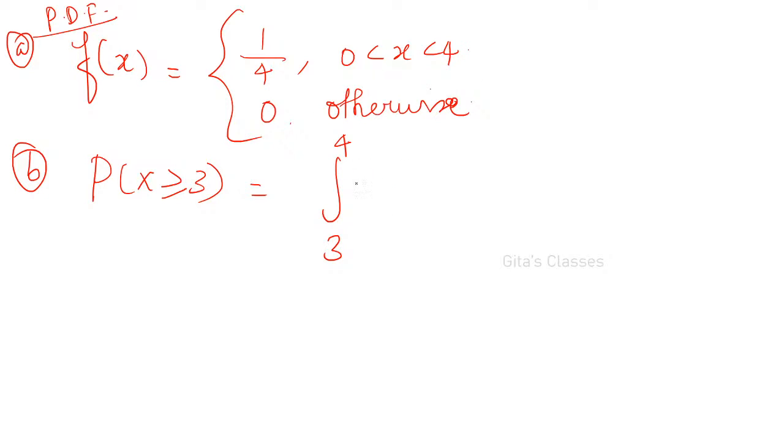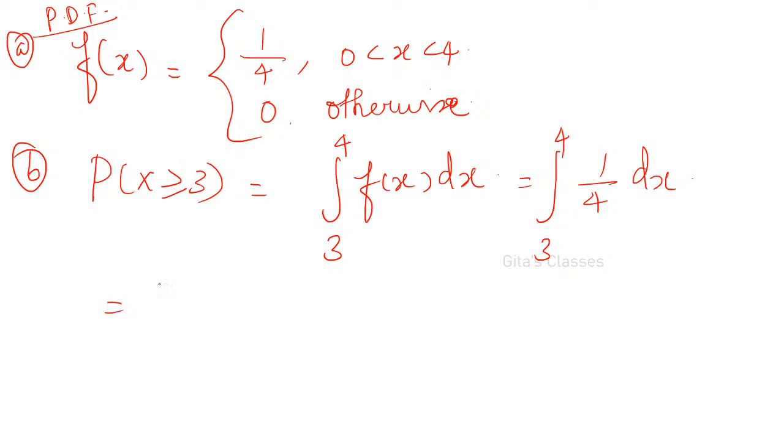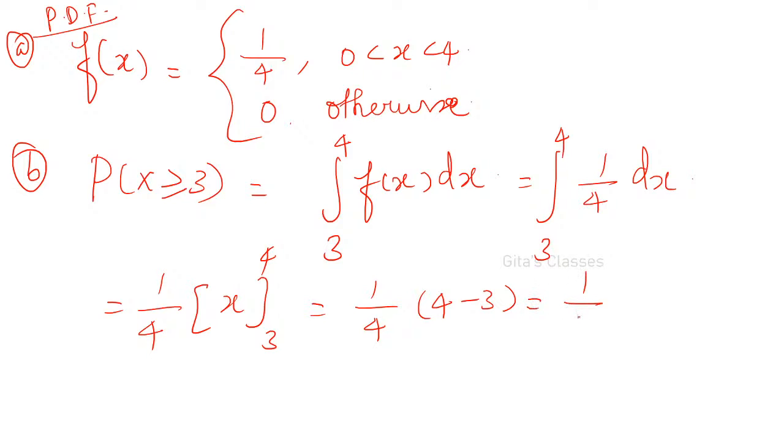So integral 3 to 4 f of x dx. What is f of x? 1 by 4 into dx. Very simple, very easy questions will be there. So 1 by 4 into x varies from 3 to 4. It is only a constant, therefore by integrating we get x. That is 1 by 4 into 4 minus 3, which is 1. So 1 by 4 is the answer.